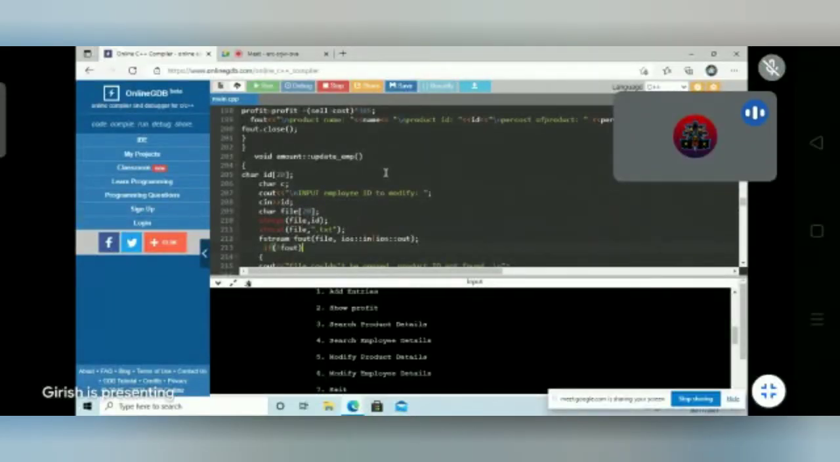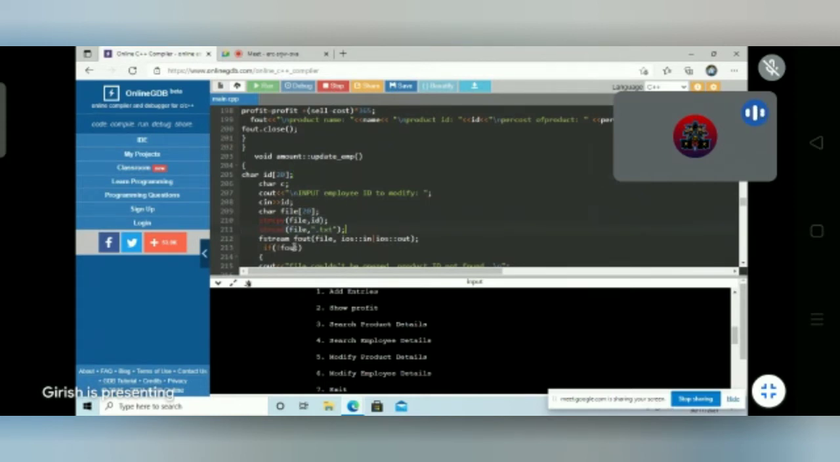Hello, myself Girish Raskar, and I am going to present our next part of our code. So we have created a function named void amount. In that there is a character variable named ID, which includes 20 characters and stores the ID of the employee. And next there is the strcpy function, used to copy one string to another, and the strcat function, used to concatenate the file string and text file.